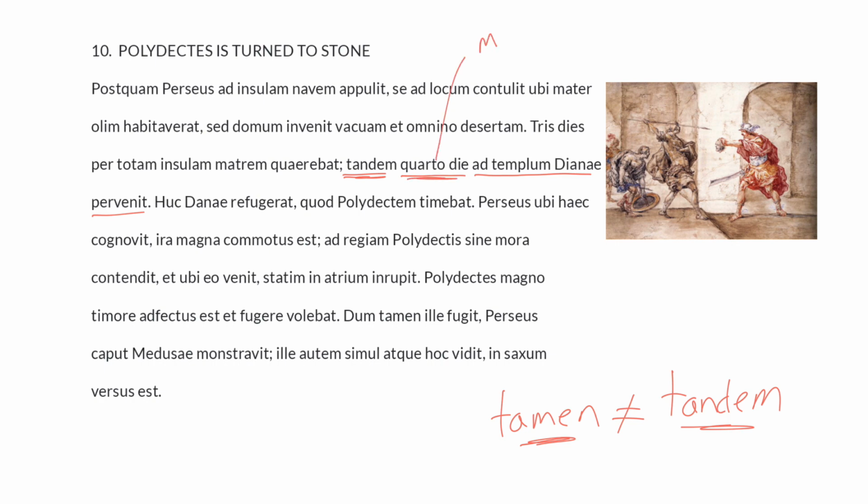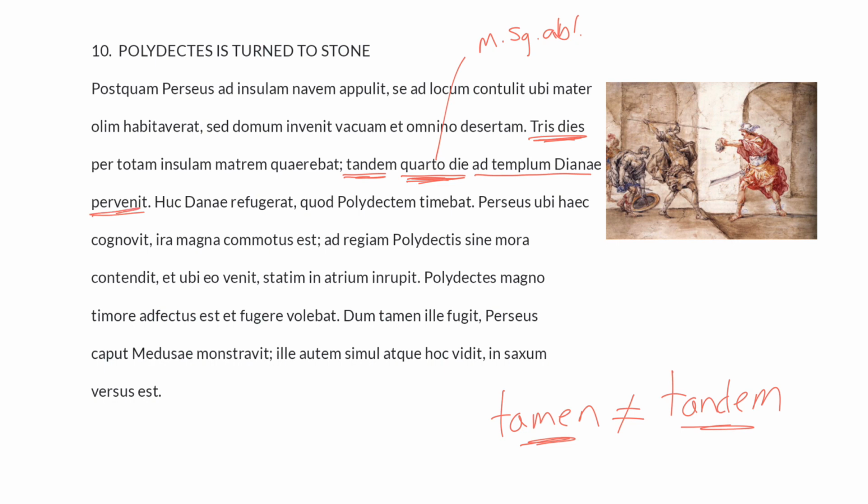Now this is masculine singular and ablative. So unlike the accusative of extent of time, tris dies, this is the ablative of a point of time, on the fourth day. So the ablative of time tends to be singular, not always, and the accusative of time can be singular or plural, perhaps tending toward the plural, but we don't want to make hard and fast rules for this.